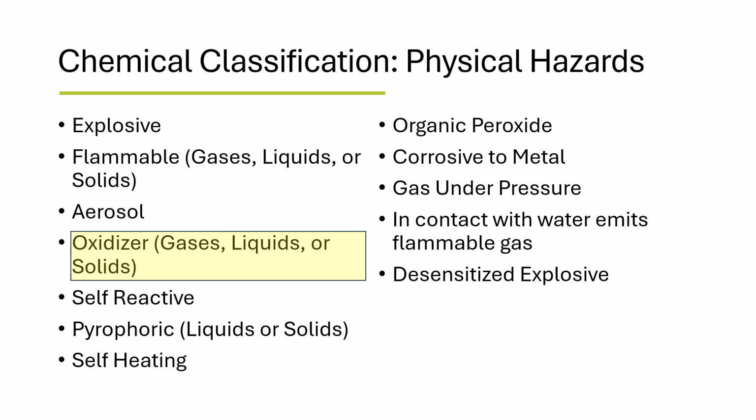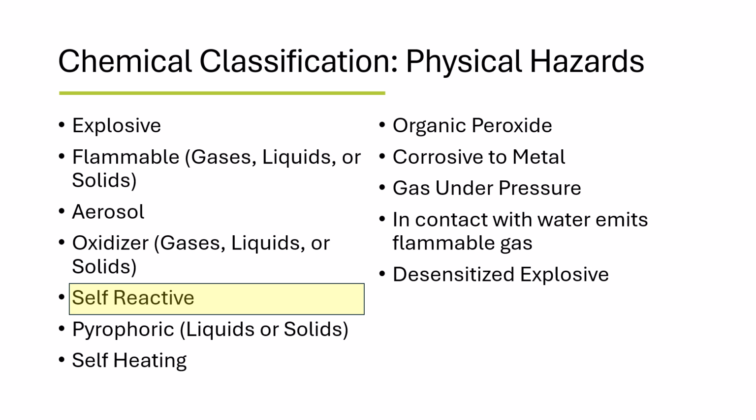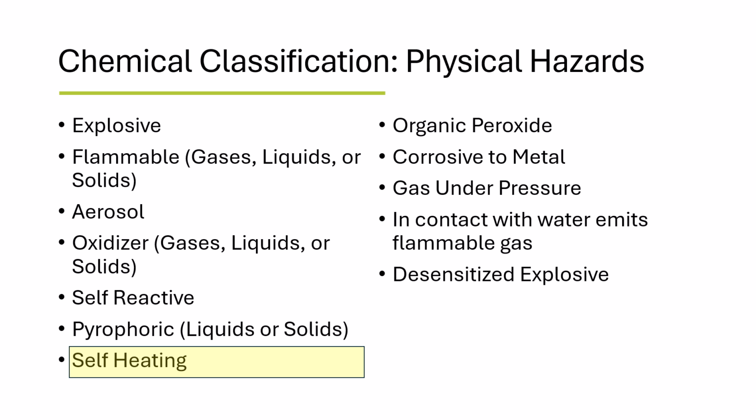The oxidizing properties of gases, liquids, and solids must be evaluated. Oxidizers are chemicals which provide oxygen and can cause or contribute to the combustion of other materials more so than air. Self-reactives are unstable chemicals which may undergo strong heat-releasing decomposition even without oxygen. Pyrophoric liquids or solids are chemicals which may ignite within 5 minutes of coming into contact with air. Self-heating chemicals are able to react with air to produce heat. These chemicals will only ignite in large amounts and after long periods, typically hours or days, of exposure to air.